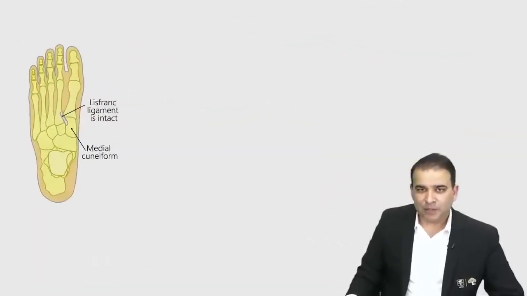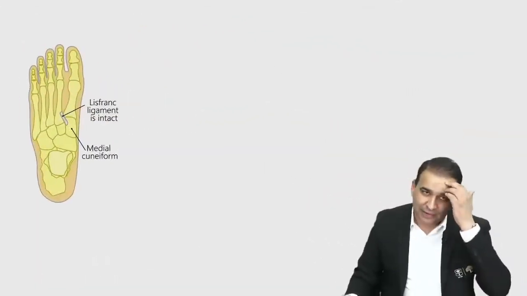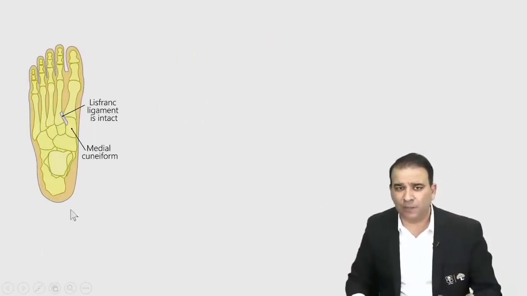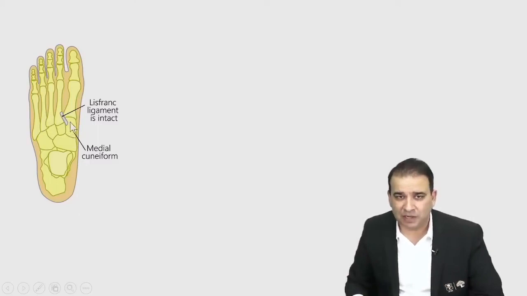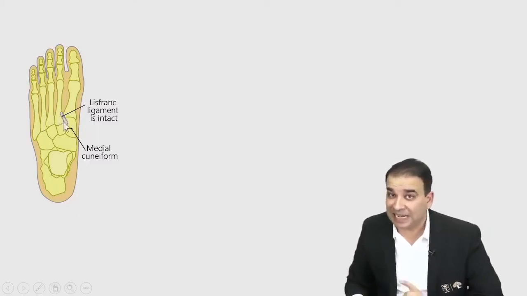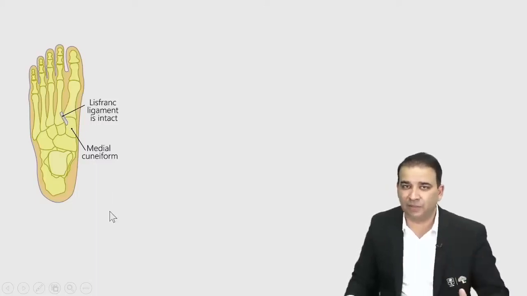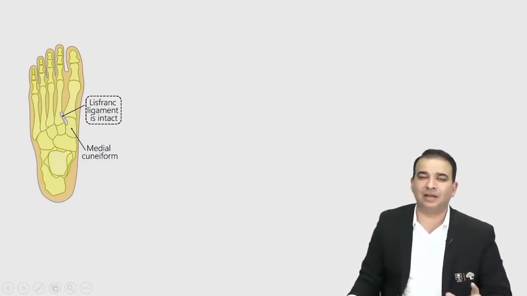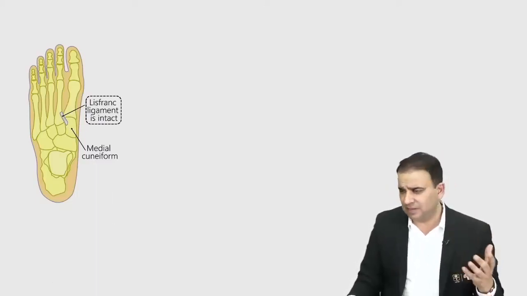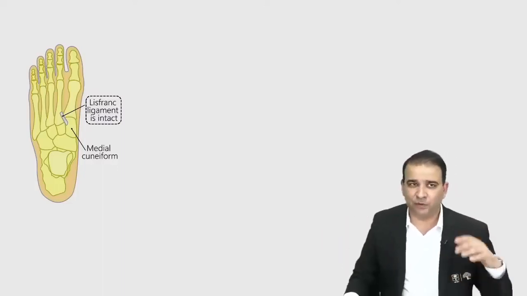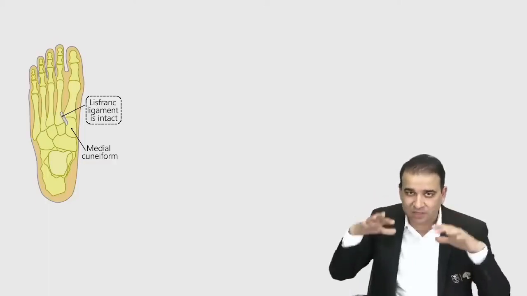Okay. The next one, guys, which is again one of the questions asked here: a complete ligament complex called the Lisfranc ligament complex is there, but there is a ligament which is basically holding the medial cuneiform to the base of the second metatarsal, guys. Medial cuneiform to the base of the second metatarsal, that is the Lisfranc ligament here. And this Lisfranc ligament can get injured, and this injury can be seen in athletes also, if the foot is in the plantar flexed position and there is too much force exerted from above here.